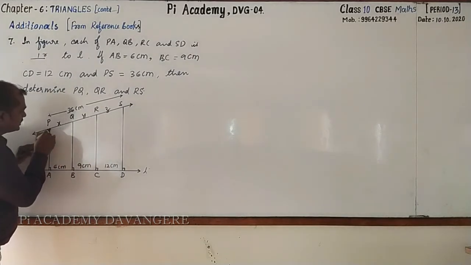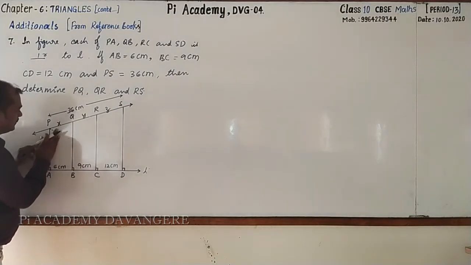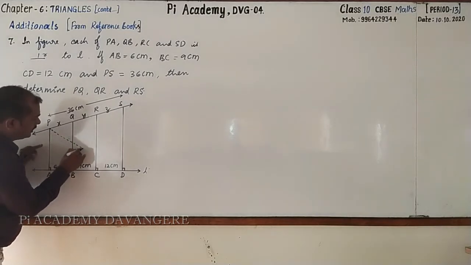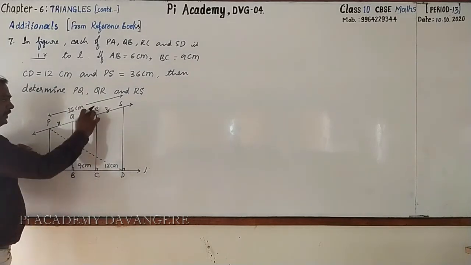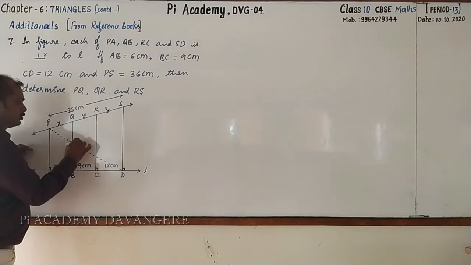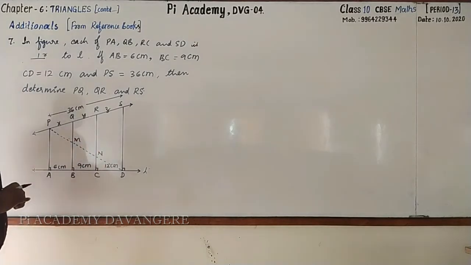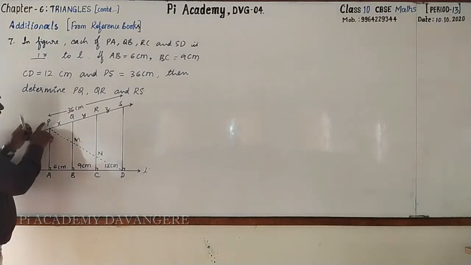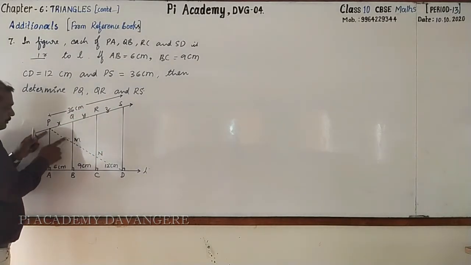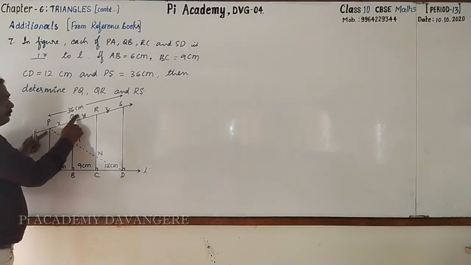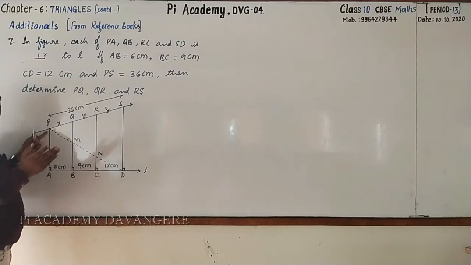That is, let us join PD, and this will intersect QB and RS at 2 points M and N. Followed? Then look here, PQ by QS equal to PM by MD. Can we write so?